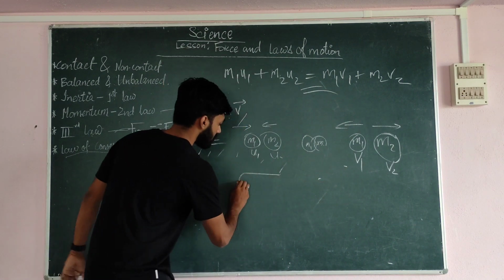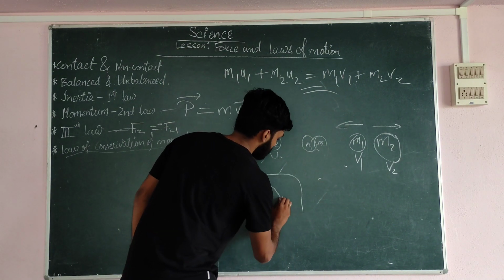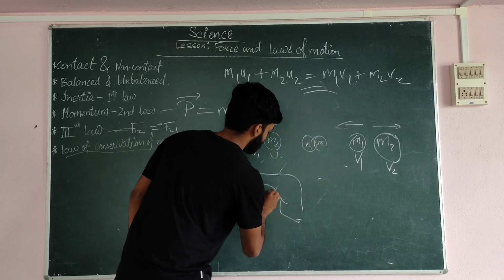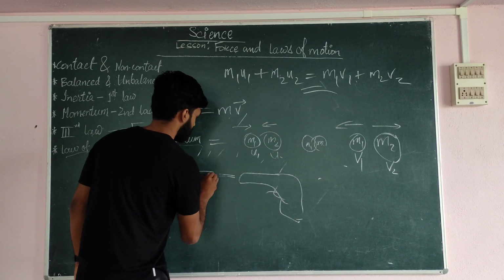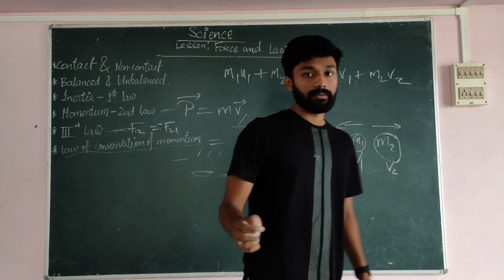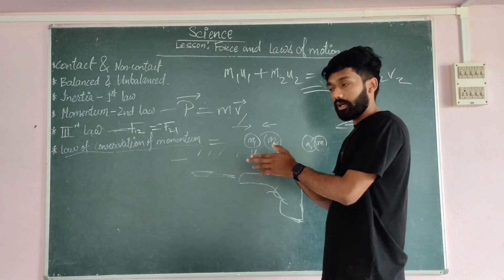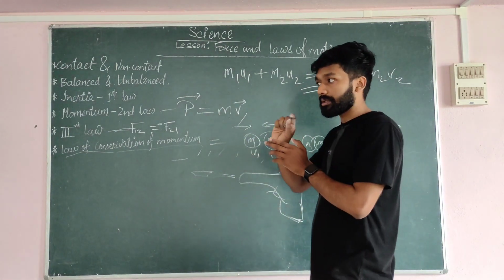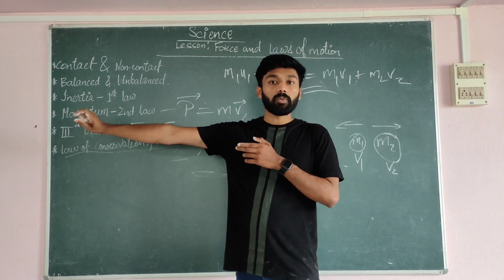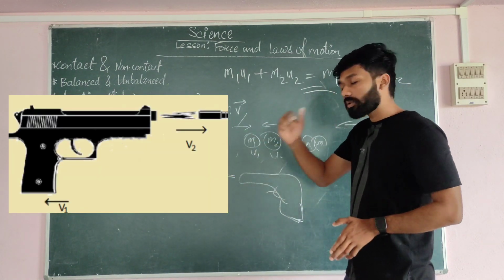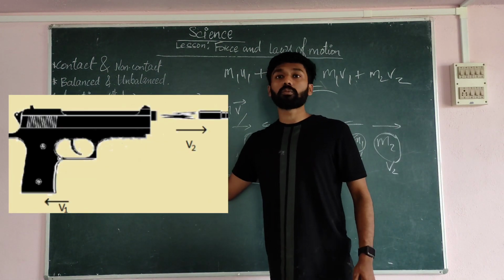Then next one, I want to tell you about a gun. If I am firing a gun, what happens? The bullet moves forward and the gun comes backwards. So this also follows the law of conservation of momentum.